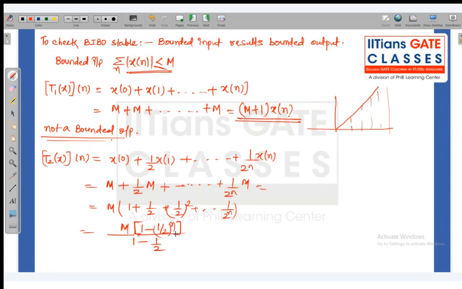Because if I increase the number of terms to infinite, there is no problem because it will be giving you a finite output. Okay, because this series is a convergent geometric series.